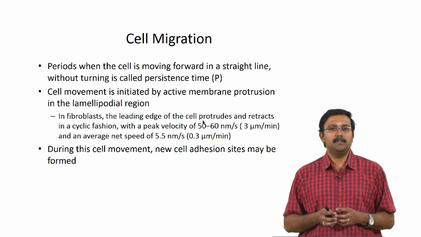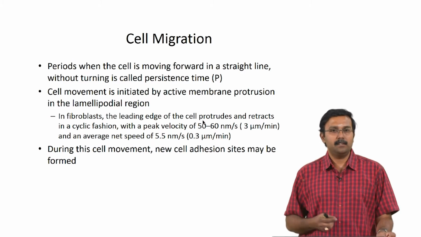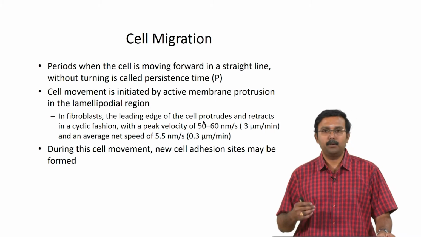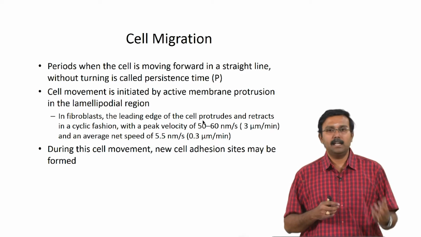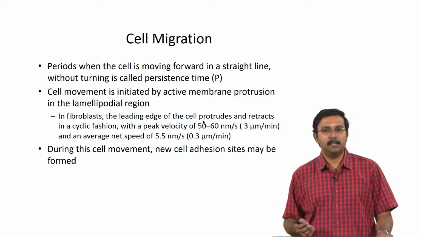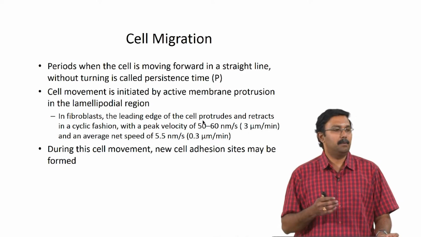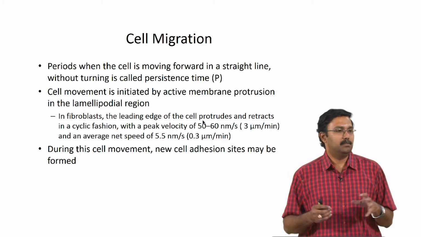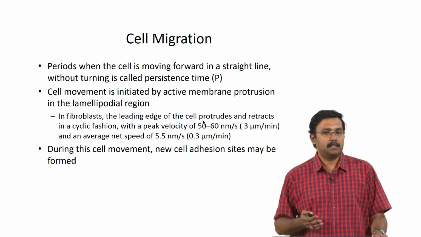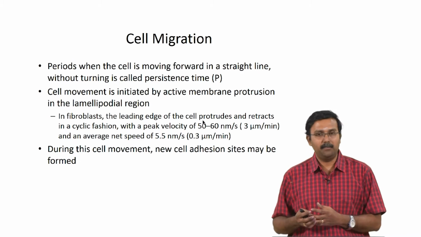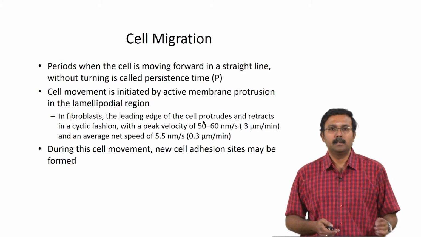The cell movement itself is initiated by active membrane protrusion in the lamellipodial region. In case of fibroblasts, the leading edge of the cell protrudes and retracts in a cyclic fashion. The peak velocity it can reach is about 50 to 60 nanometers per second, and it averages a net speed of 5.5 nanometers a second. That is the rate at which they usually move. During this cell movement, new cell adhesion sites have to be formed, right. Only then the cells can leave the previous adhesion site and go to the new adhesion site.